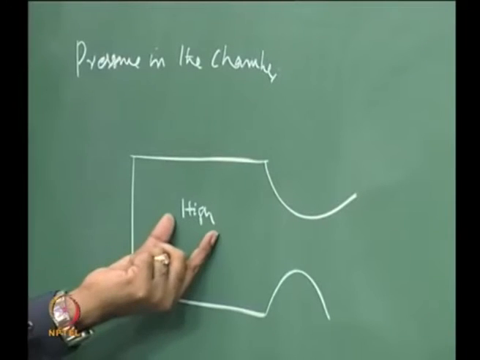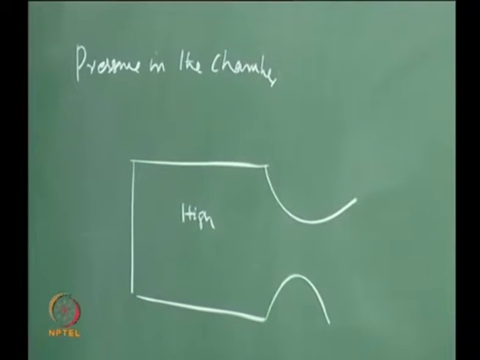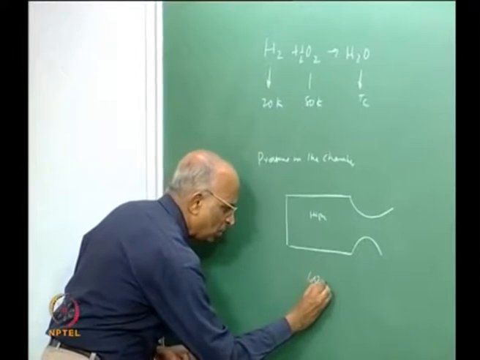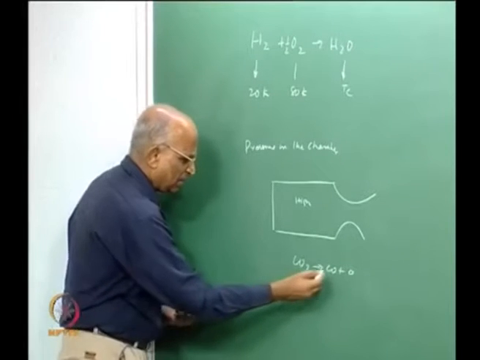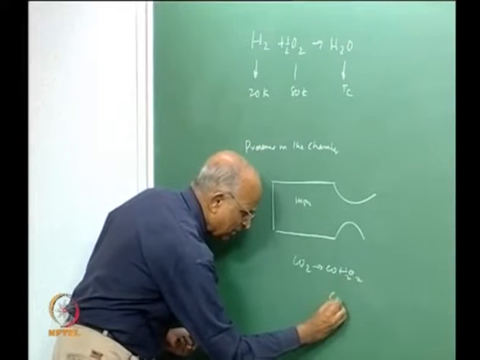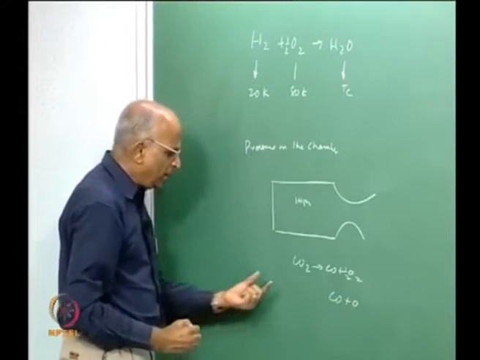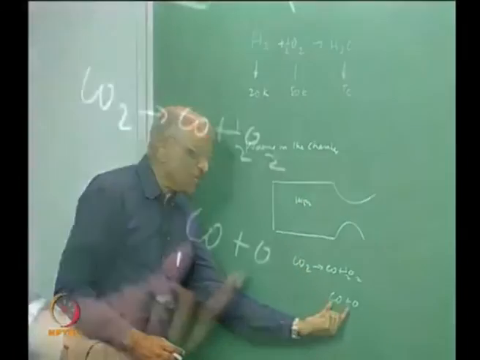If I have high pressure in a chamber, the amount of dissociation that takes place, that means dissociation is maybe CO2 becoming CO plus half O2, or CO plus O, you know, if I have a high pressure environment, I cannot increase the number of molecules.